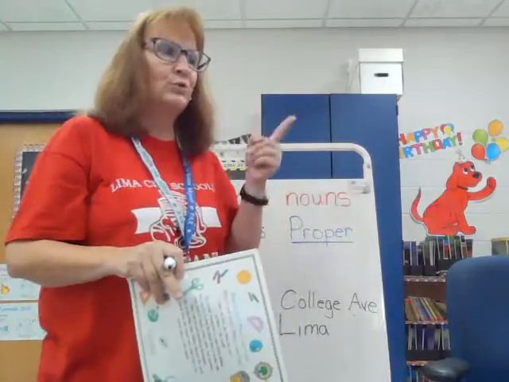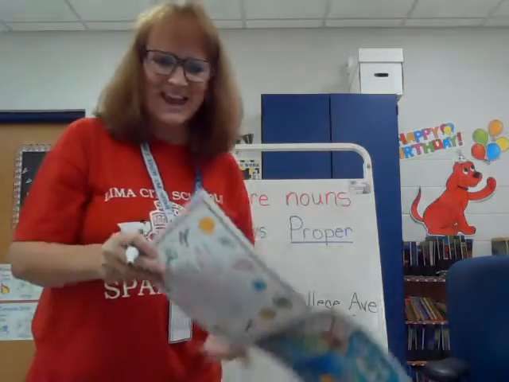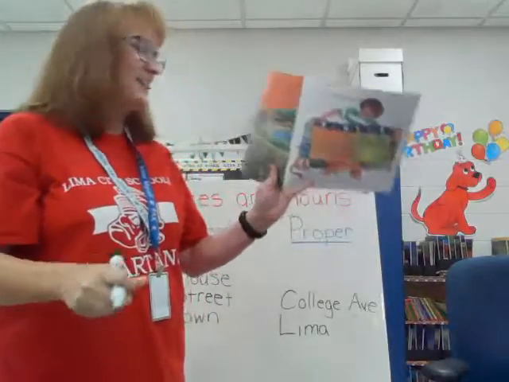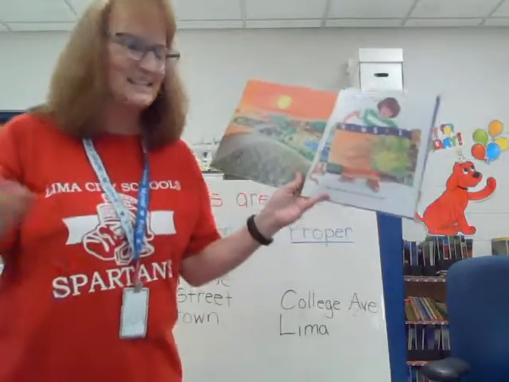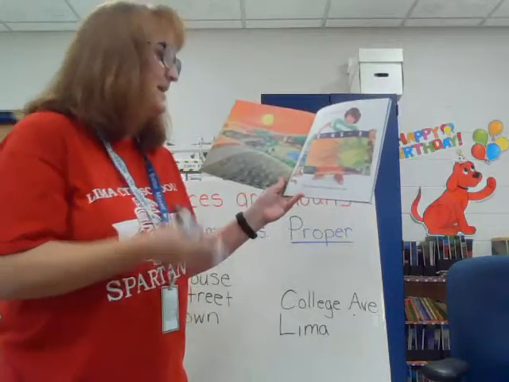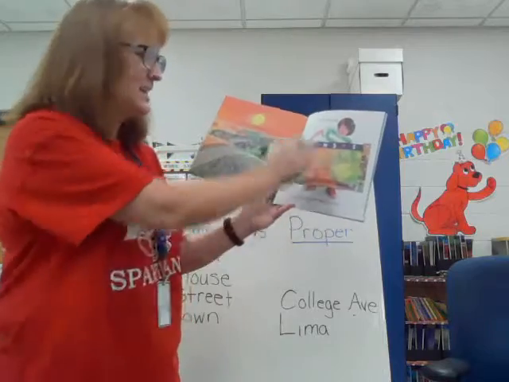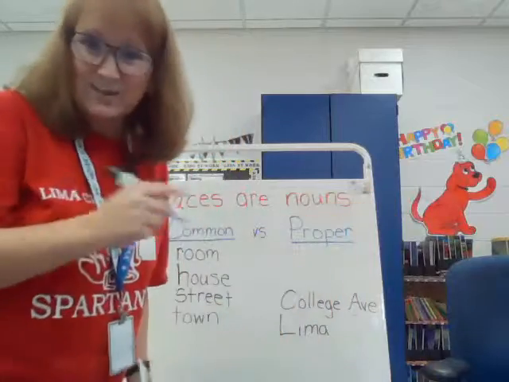So we've done room, house, street, town. What comes next? This is my state. This is a map of my state. This is my town on the map of my state. And she lives in the state of Kansas. What state do you live in? Right? Ohio. So state is a place.